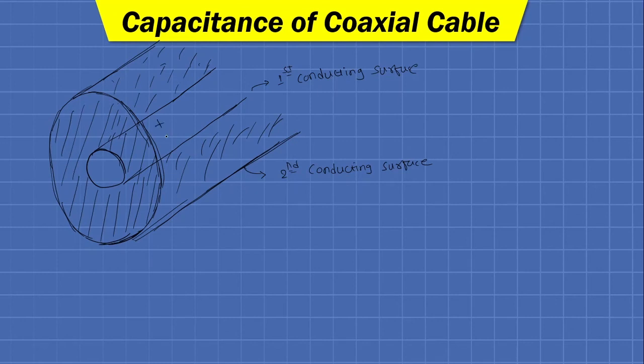Now consider the conductor is positively charged, the radius of the conductor is A and the radius of the outer surface of the cable is small b. This positive charge on the conductor can be written as Q equals rho L into L, where rho L is the line charge density of the cable.